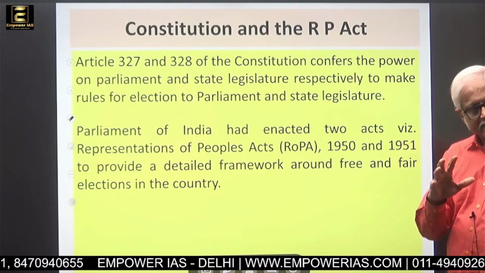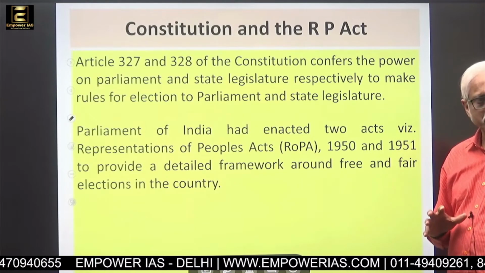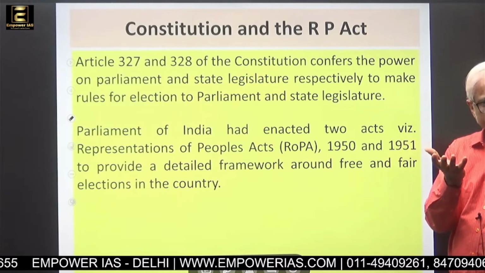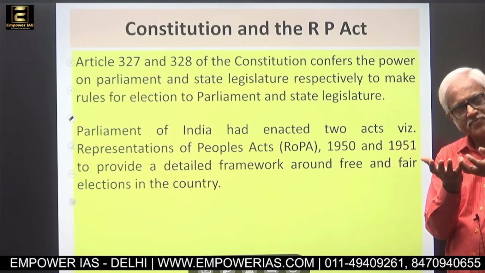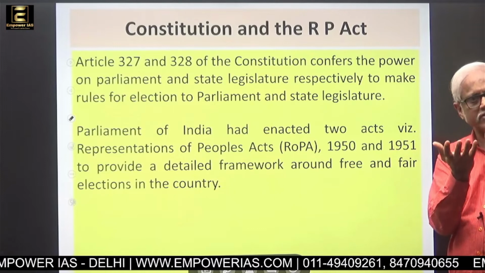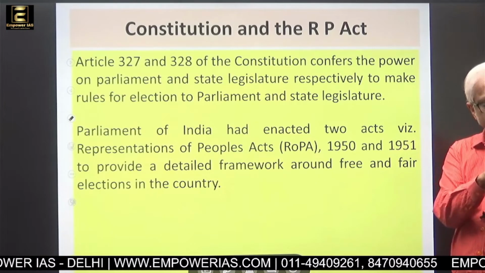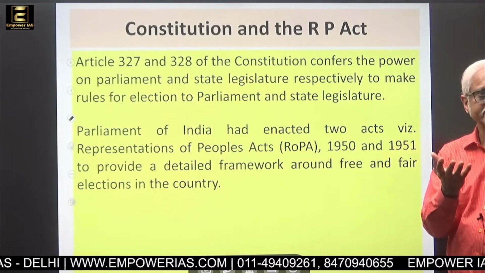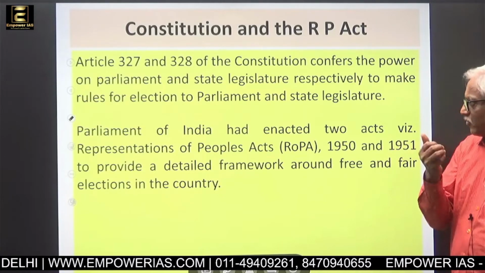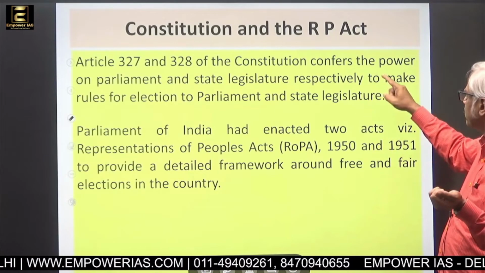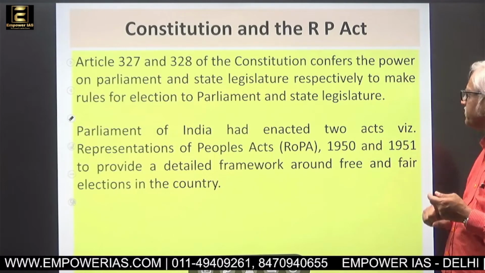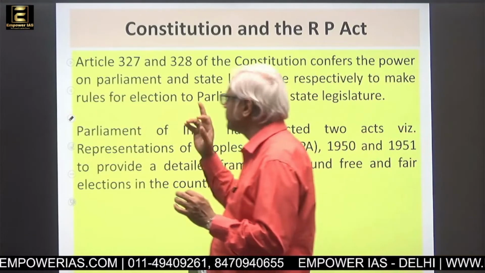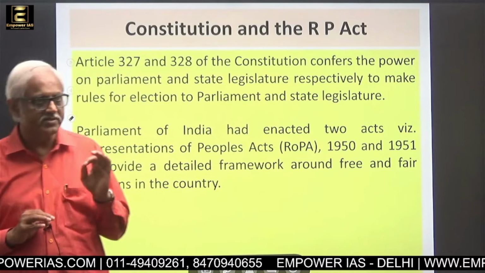Now what we find is that there was a Constituent Assembly empowered to draft the Constitution, then there is Parliament, and that Parliament approves it, and after Parliament approves it, the Constitution gets validity. Based on the Constitution, whatever power is given or attributed to Parliament, Parliament starts acting on it. And what can Parliament do? Parliament can make rules for election. So that is what the Constitution gives. Which articles? That is 327 and 328.